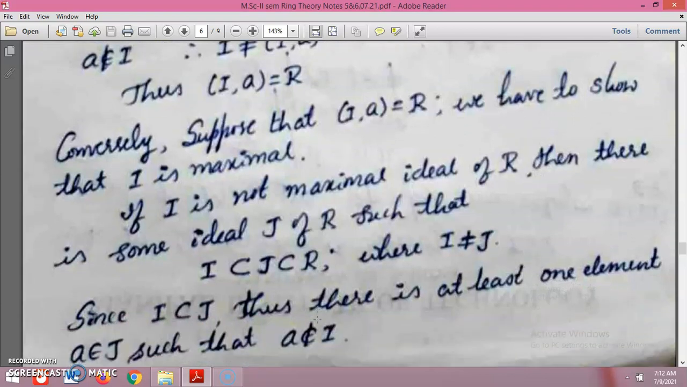We prove this by contradiction. If I is not a maximal ideal of R, then there exists some ideal J of R such that I is not equal to J. Since I is not maximal, I is a proper subset of J, because these are ideals.